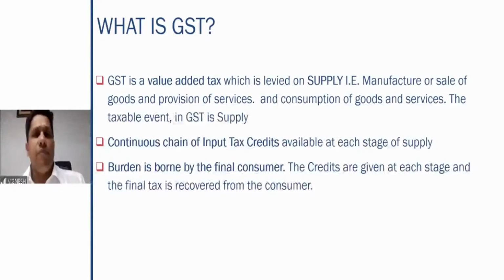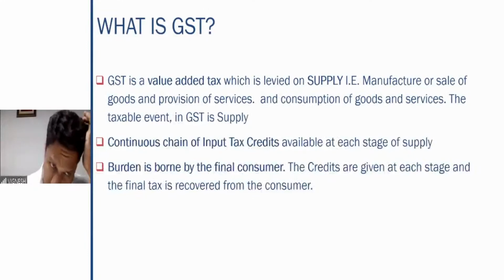What exactly is supply and what does it cover? So therefore, in simple terms, all of you, please imprint this line in your mind that the taxable event for GST is supply. Right? Taxable event for GST: supply. So continuous chain of input tax credits is available at each stage of supply. So as I told you, in case of GST, it is levied at respective stages.